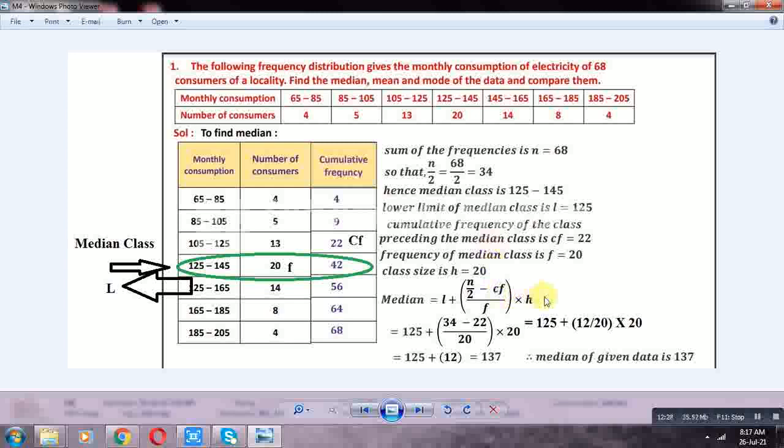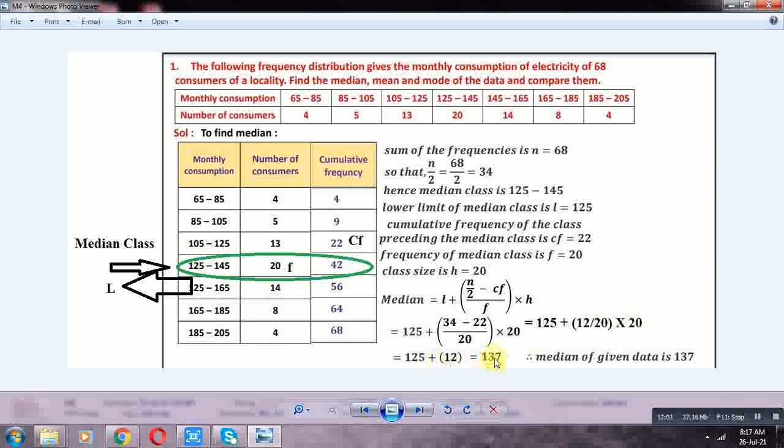Median is equal to L plus (N by 2 minus CF) by F into H. Here L is 125, plus N by 2 which is 34, minus CF 22, F is 20, H is 20. 125 plus 34 minus 22, which is 12. 12 by 20 into 20, the 20s cancel. 125 plus 12 is equal to 137. The median of the given data is 137.